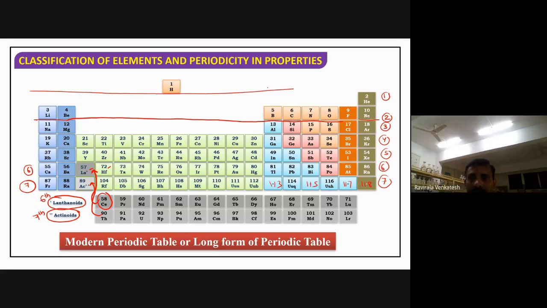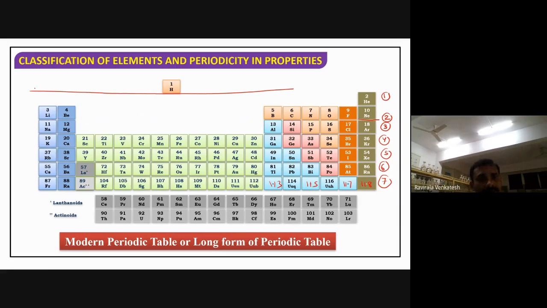In total there are 7 periods. If the 119th element is discovered, then we can start an 8th period also. Until now we have only 118, so we can make only 7 periods.